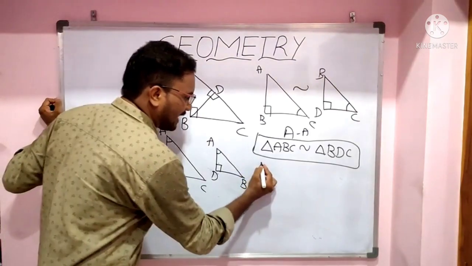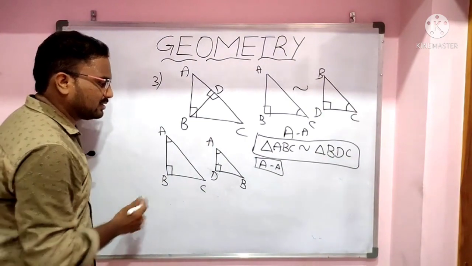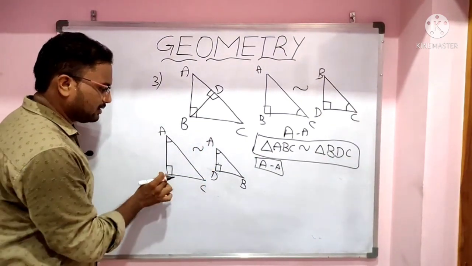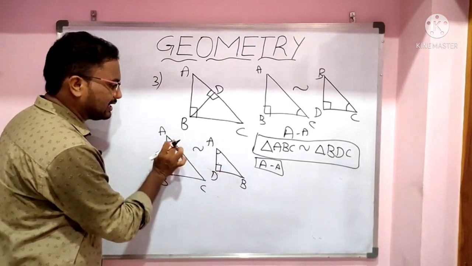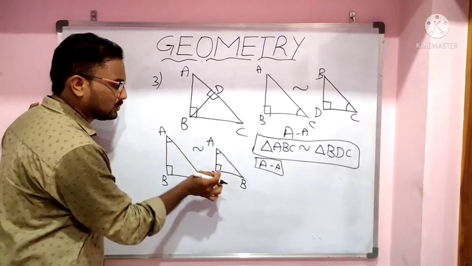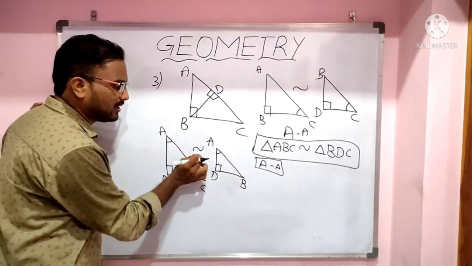So according to the angle property, these two triangles are similar. Angle B equals angle D and angle A equals angle A. So two angles of one triangle are equal to two angles of the other triangle, then we can say those two triangles are similar.